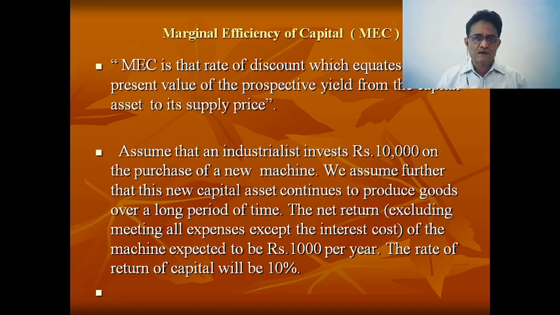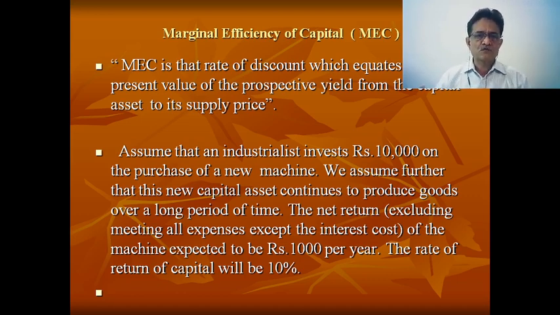So in the first year, the industrialist will get back 1,000 rupees. In the second year, he will get again 1,000 rupees. Third year, he will get back again 1,000 rupees. In this way, he is going to earn returns from that investment of rupees 10,000. So in simple mathematics, we can say the rate of return on capital is 10%.